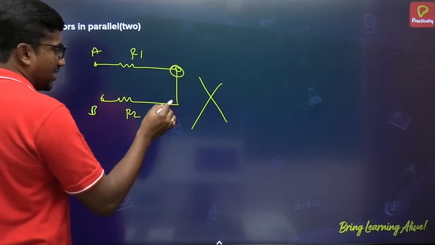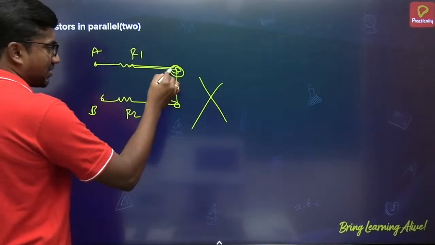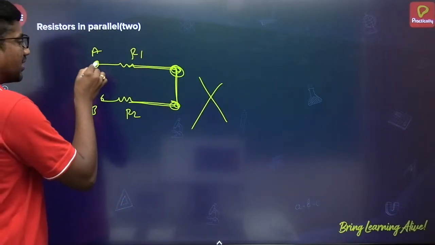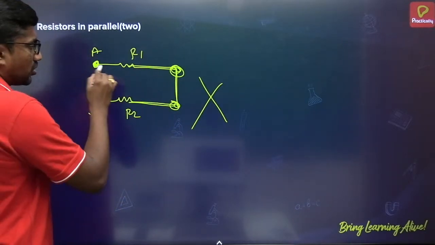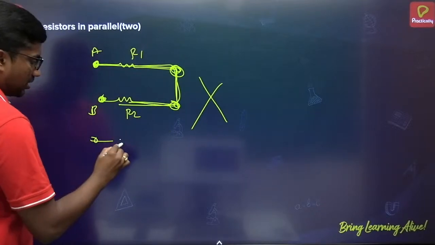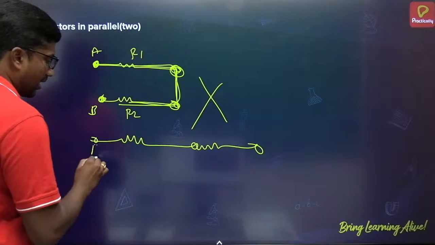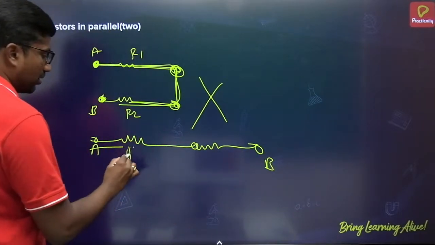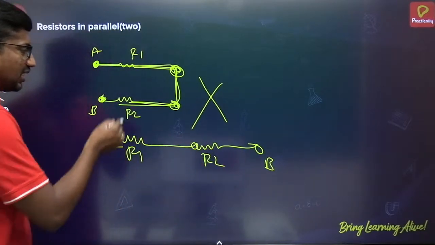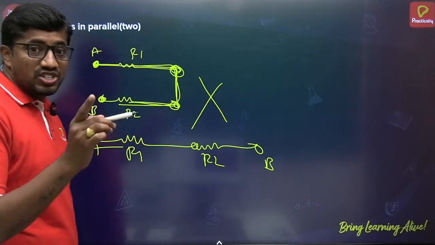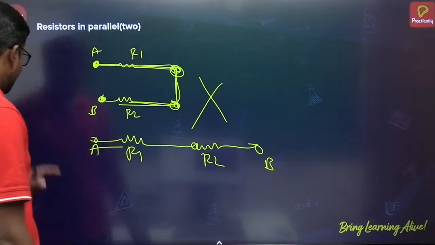See, this is an end-to-end connection. One end of this resistor is connected to the other end of another resistor, and we are calculating resistance between A and B. So this is nothing but A, B, R1, R2. This is a series combination only. So don't judge the type of connection based on its geometrical shape. That's very important.